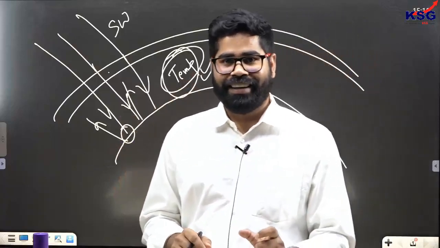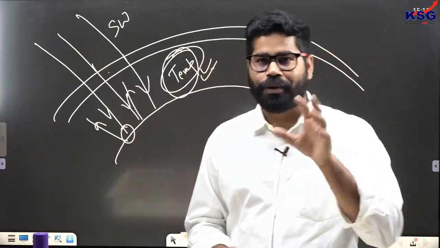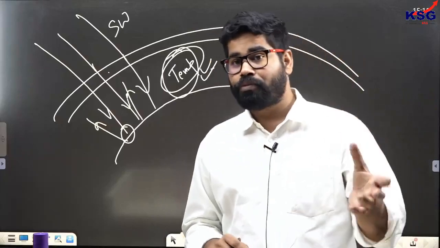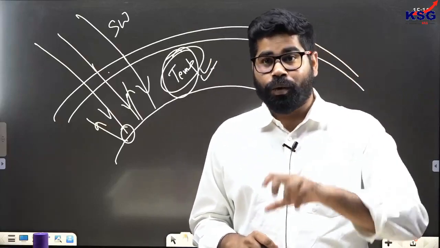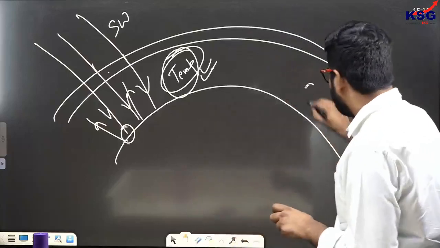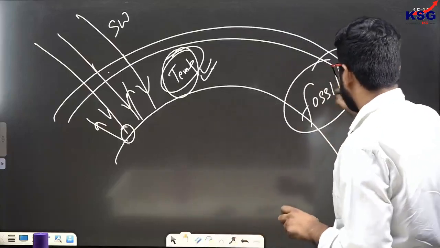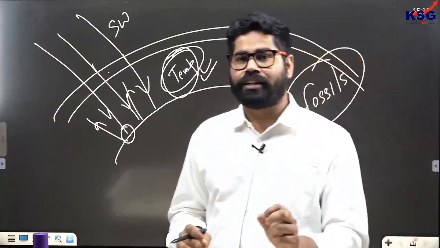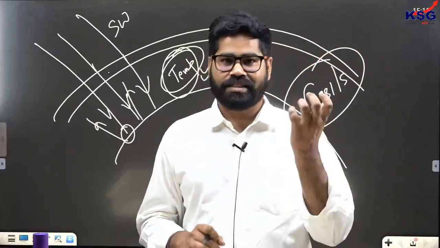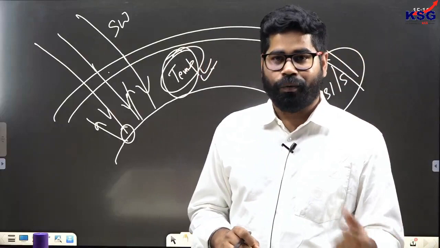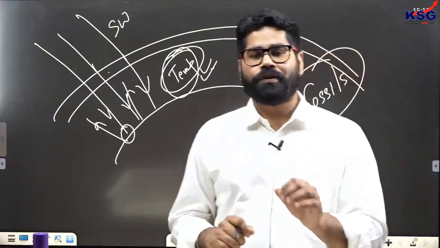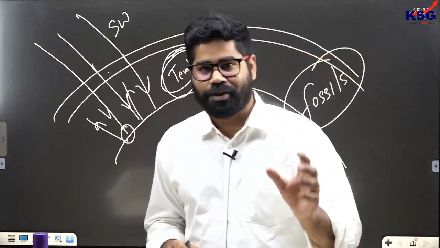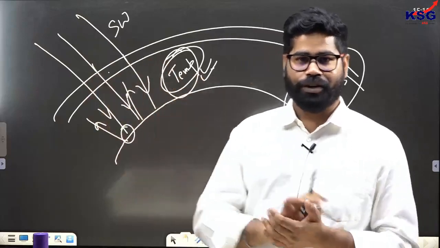In that, what is happening? The plants are absorbing the carbon dioxide from the atmosphere. They are converting it into cellulose or other matter in different forms of carbohydrate. And once the plants or animals are dead, they become buried under the soil in the form of fossils. In the last 300 to 400 years, we have extracted a huge amount of fossils from beneath the surface and we have burned them. While burning these fossils, a huge amount of greenhouse gases in the form of oxides of carbon, oxides of nitrogen, oxides of sulfur have been added to our atmosphere.